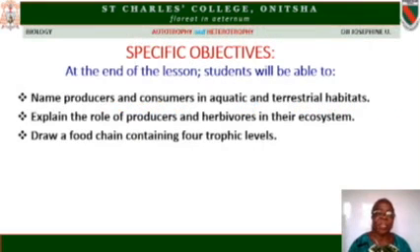Now these are the things we expect you to be able to do at the end of the lesson. At the end of the lesson, you are expected to name producers and consumers in aquatic and terrestrial habitats. You are expected to explain the role of producers and herbivores in the ecological systems. Another one is you'll be able to draw food chains containing different trophic levels.